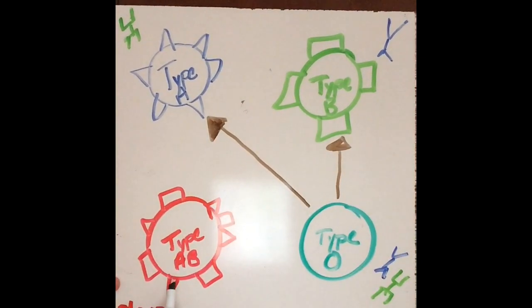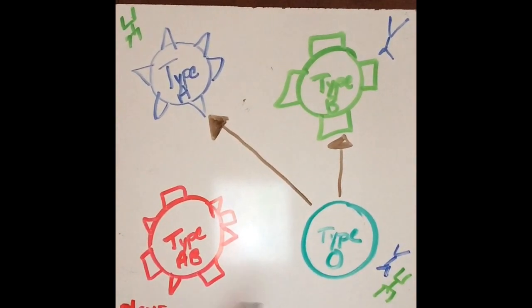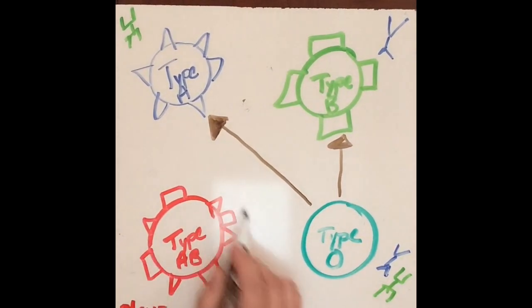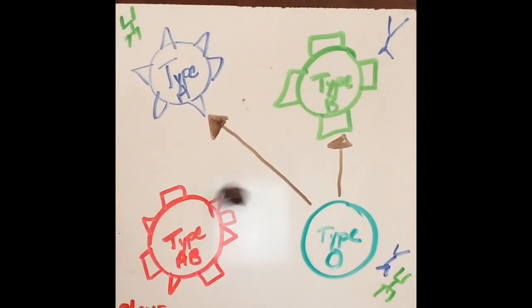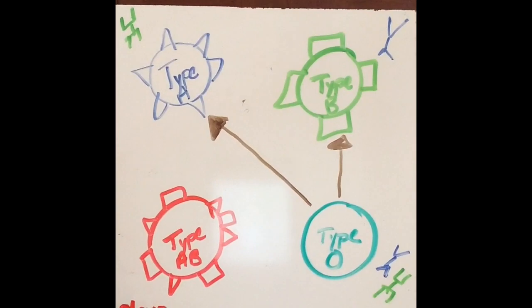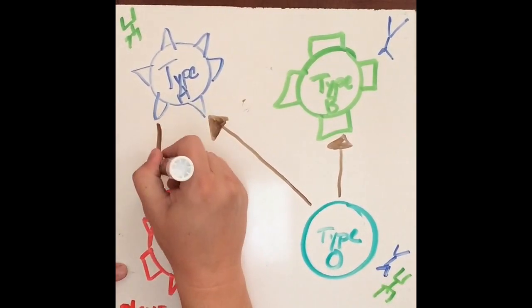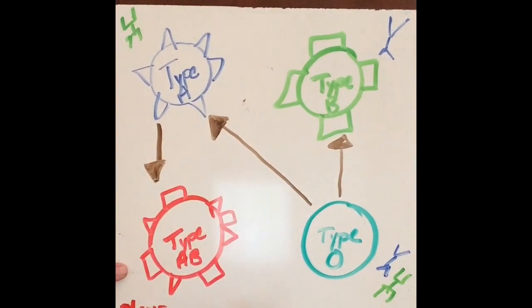Now let's take a look at an AB person, because an AB person doesn't have any antibodies because they have all the antigens. They get a little bit lucky. A type AB person can receive blood from a type A person because they don't have any antibodies and they have the same antigens, so they can receive.